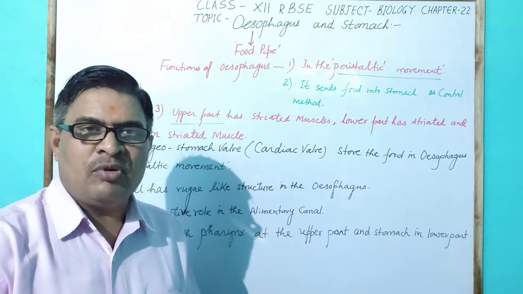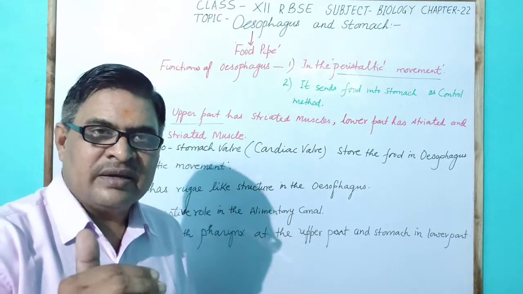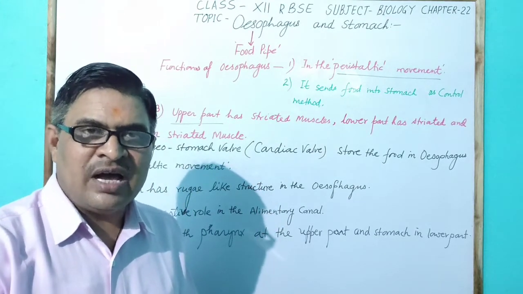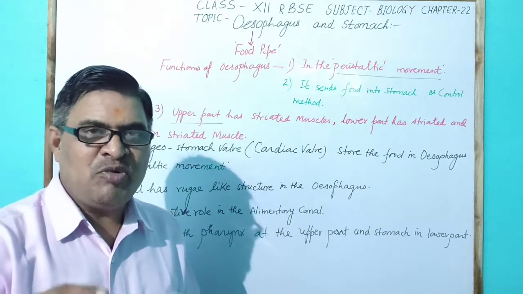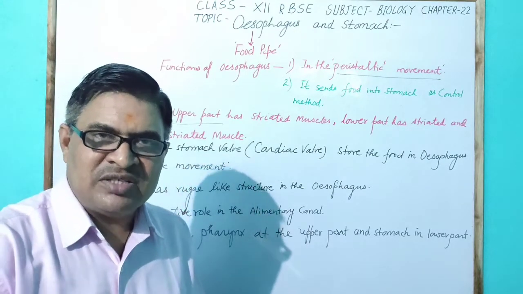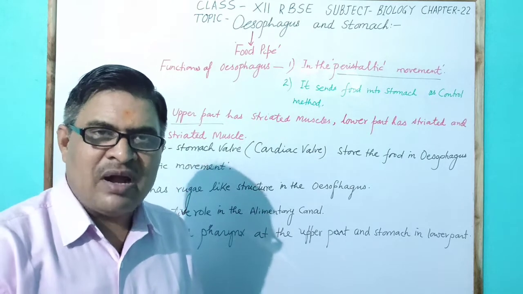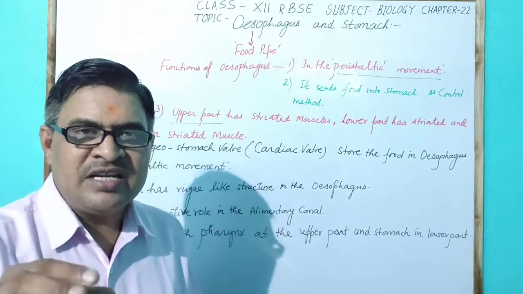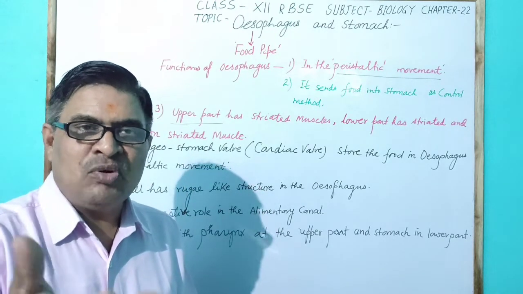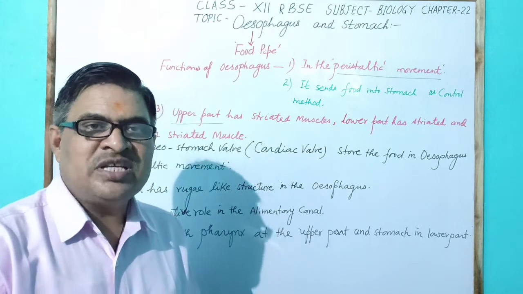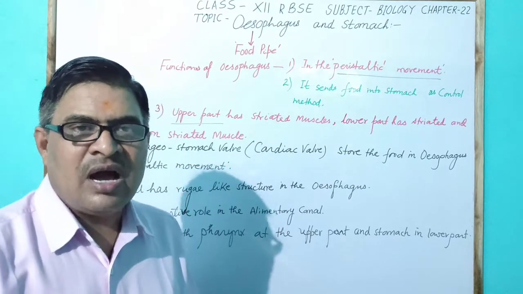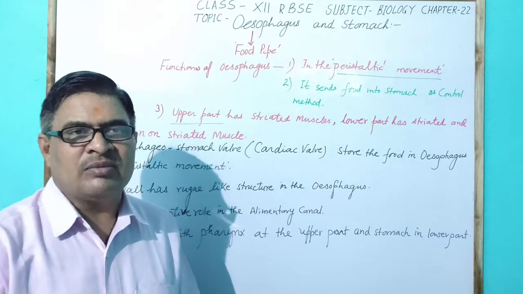The inner wall has ridge and furrow-like structures called rugae, which help in peristaltic movement. The upper part has striated muscles, and the lower part has both striated and non-striated muscles. Food is collected due to the oesophagio-stomach valve, nowadays called the cardiac valve.